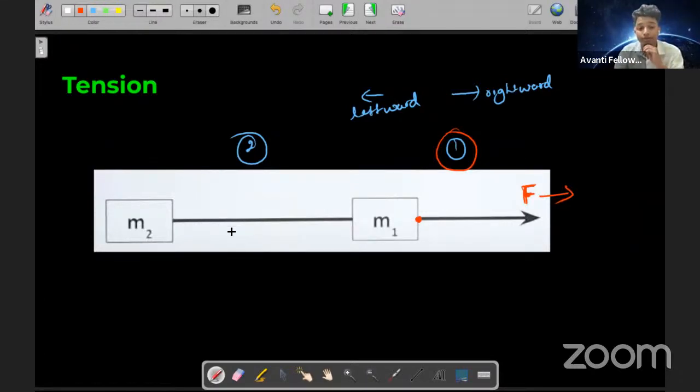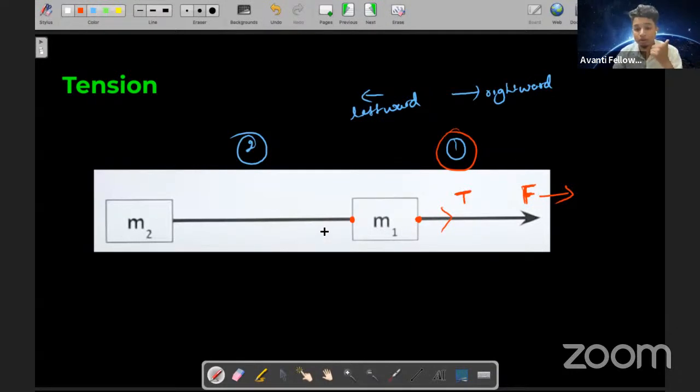Always it will be away from the point of consideration. So I'll call it T now.